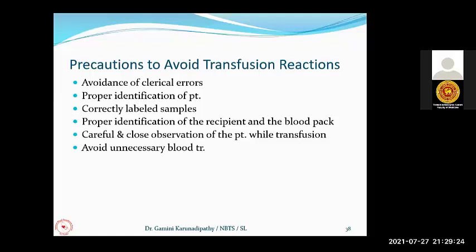First is avoidance of clerical errors: misidentification of the patient, drawing the sample from the wrong patient, wrongly labeled samples, and transfusion of wrong blood to the wrong patient. Those things happen at the ward level, so when you are working in a ward, you have to be very careful to avoid this type of clerical error. So proper identification and correctly labeled samples, as I have already explained. Then the next, very important thing is to avoid unnecessary blood transfusion.